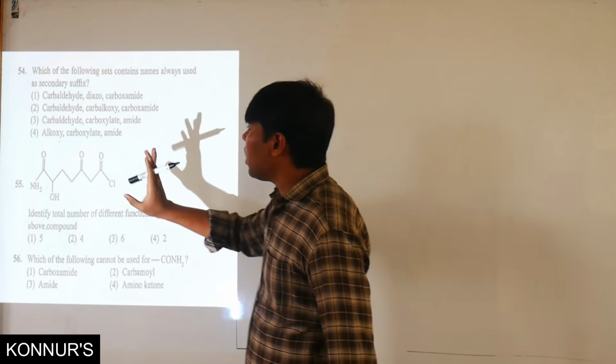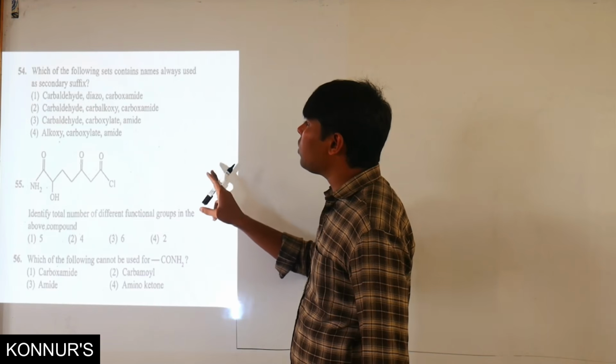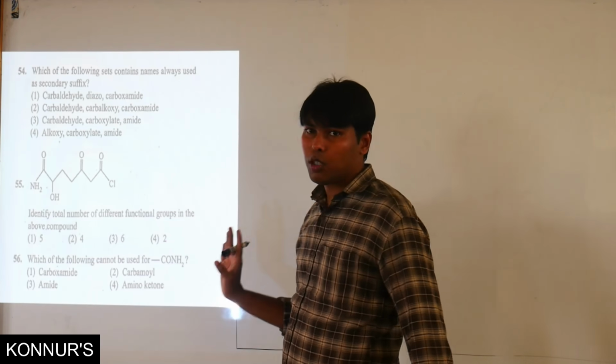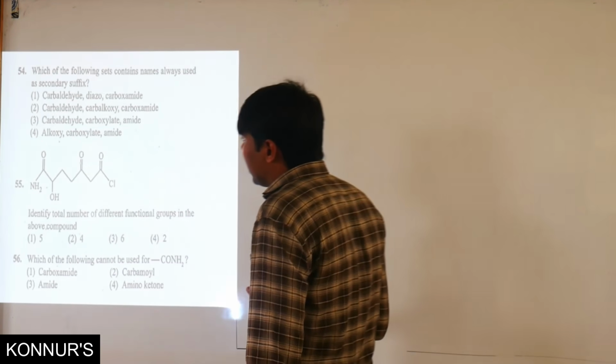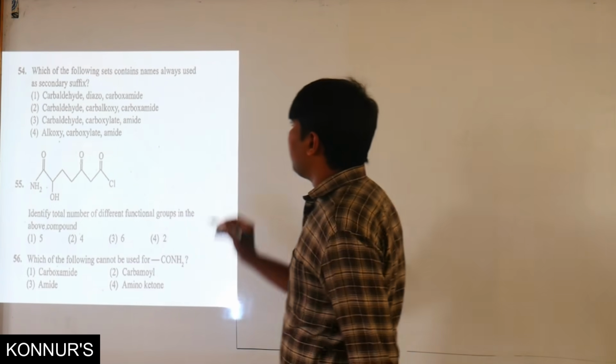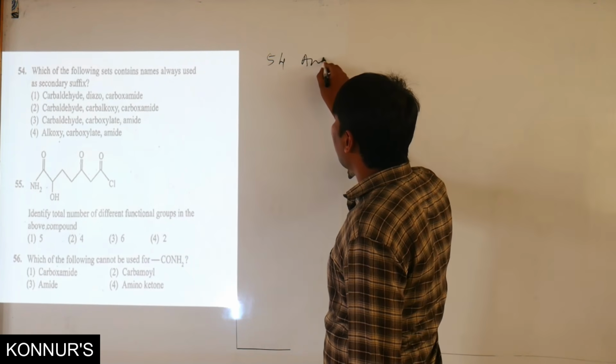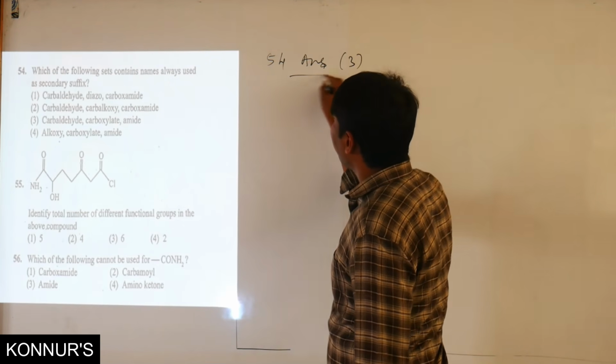And coming to the third one, carbaldehyde, carboxylate and amide, this seems to be the correct one. Alkoxy is a prefix, so option 3 is the correct one. So for 54, the answer will be the third one.